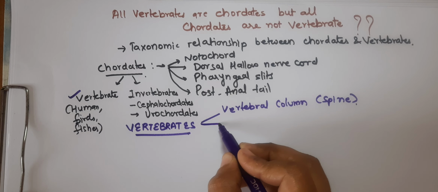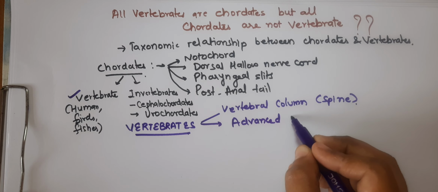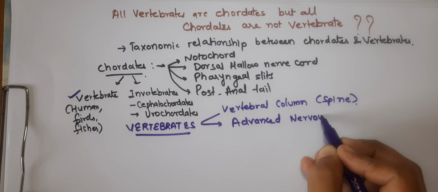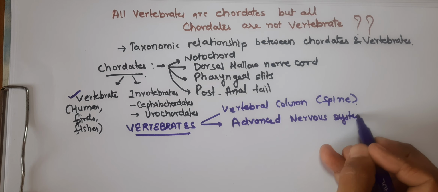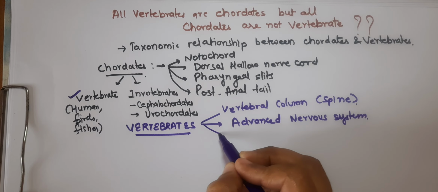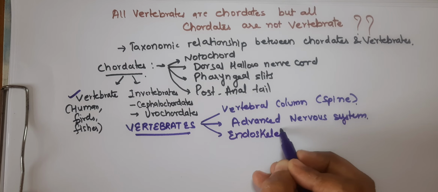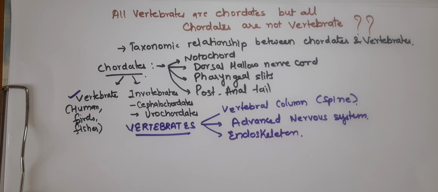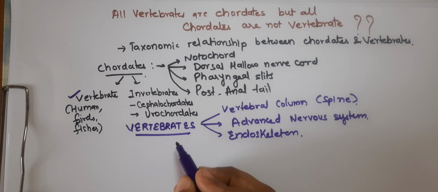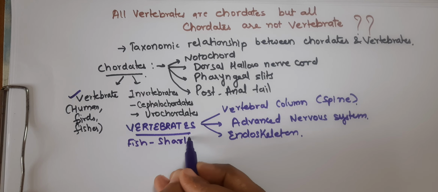In the case of vertebrates, there will be the advanced nervous system. They will have the brain and the sensory organs, and the third feature is the endoskeleton. So a supportive skeleton that is made up of bone or cartilage will be present. If we take the example of vertebrates, the fishes will include the shark and the goldfish also.